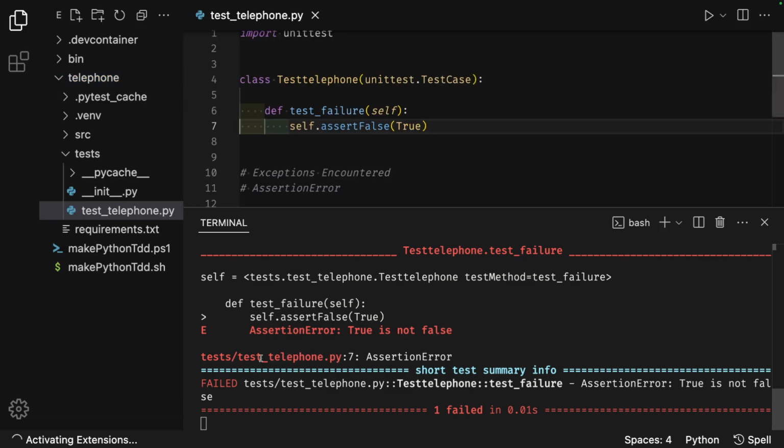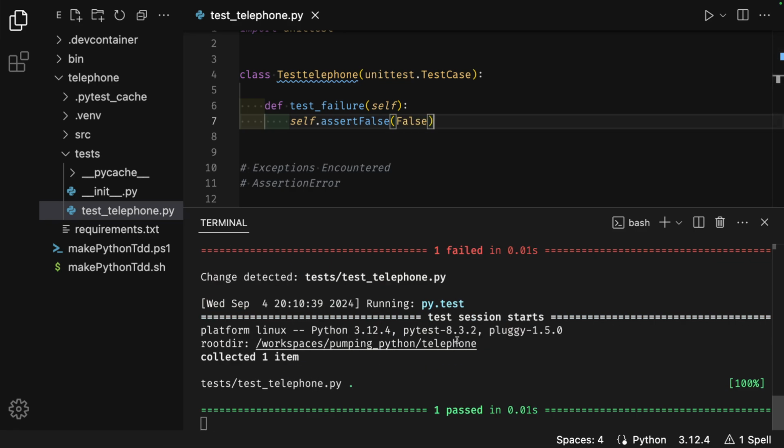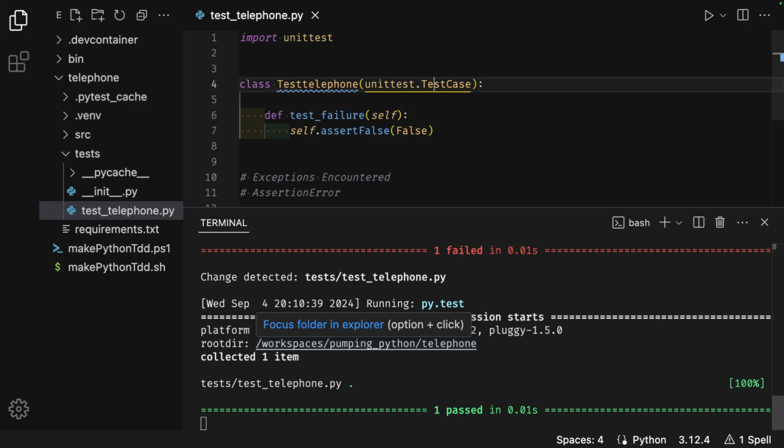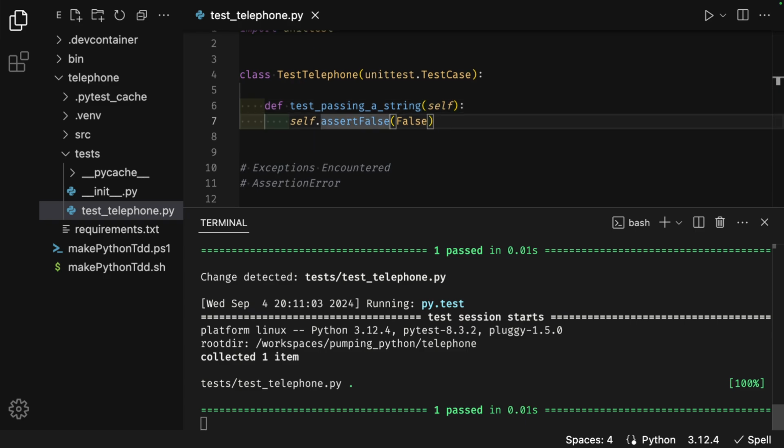When I Control Option click on the file name, it will open in the editor. I can change true to false to make the test pass. I have a warning for the spelling of the class name here. I will make this a capital T in Telephone, and the warning goes away. I'll change this from test failure to test_passing_a_string. Then change the assert false to assert equal.